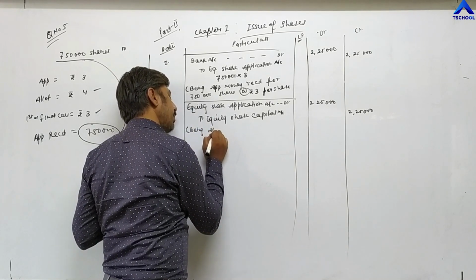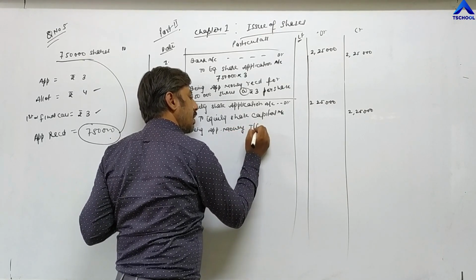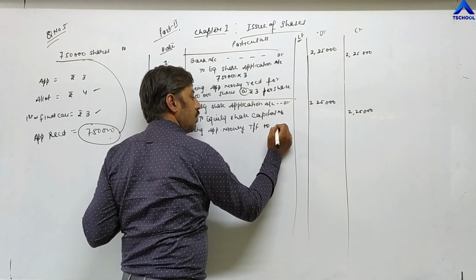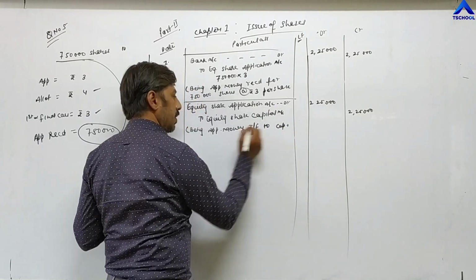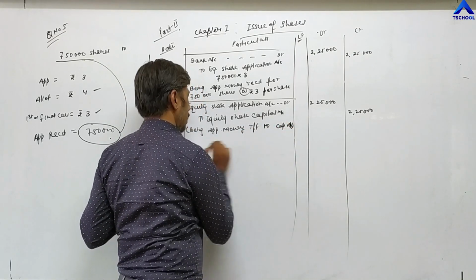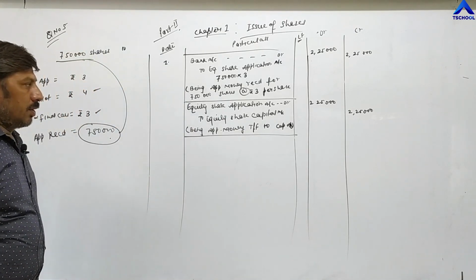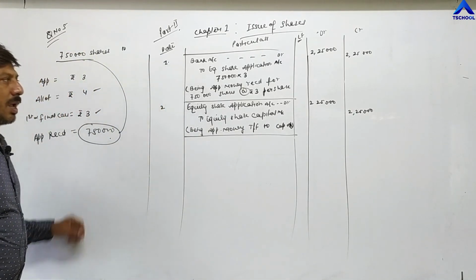And narration: being application money transferred to capital account, and then close the account. So here two entries, entry number 2, two entries have been passed for application.